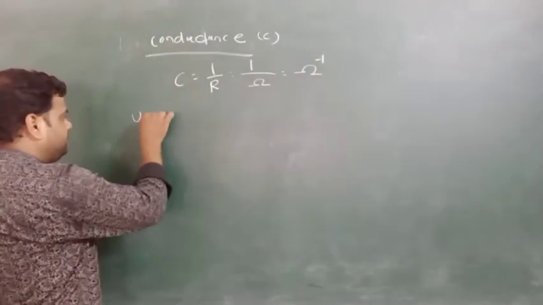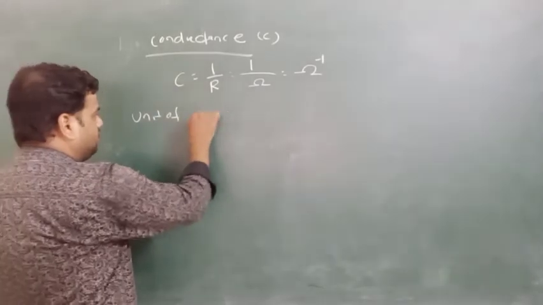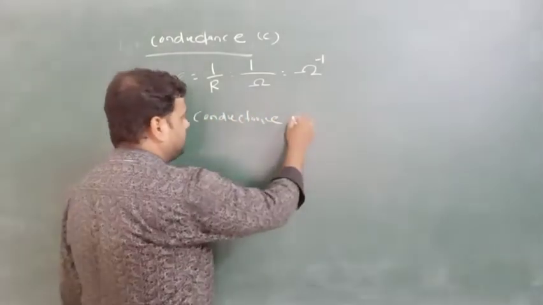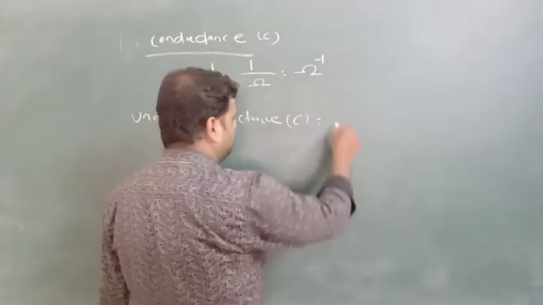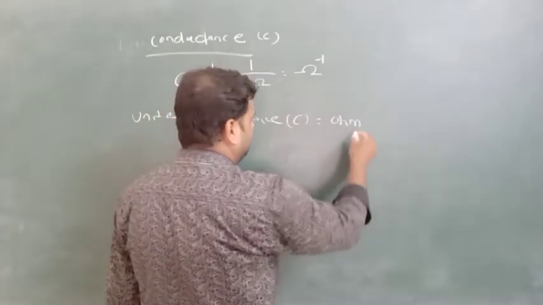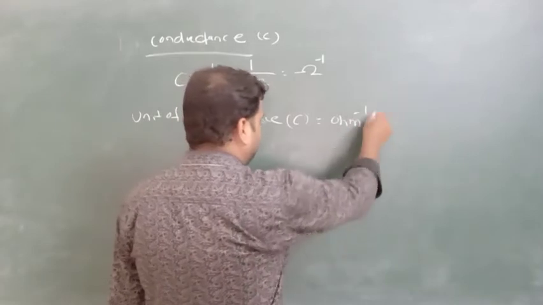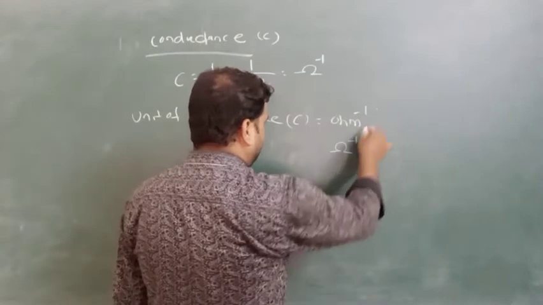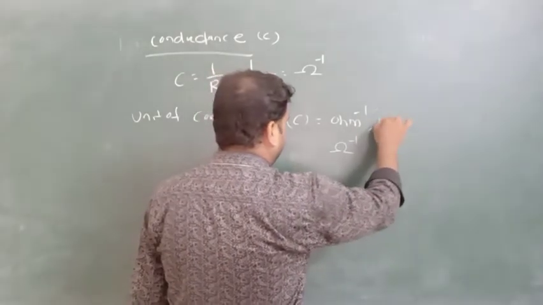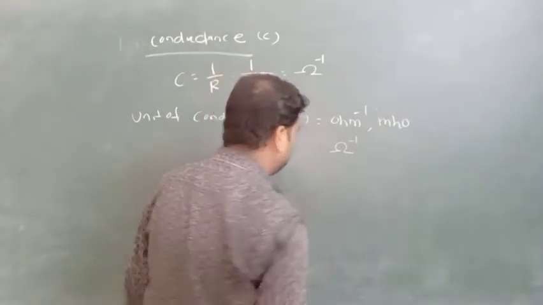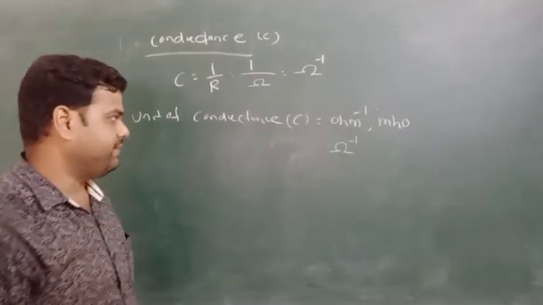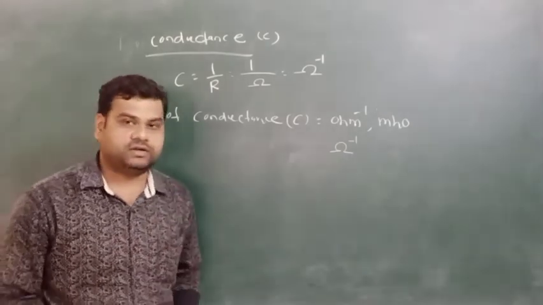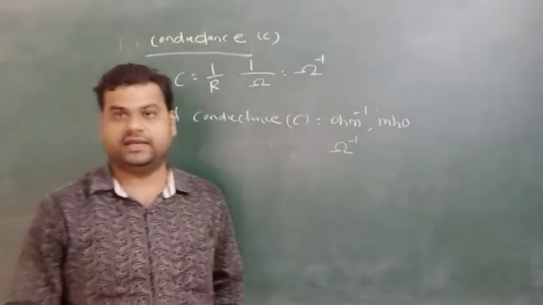Why is it ohm inverse? Because conductance is the reciprocal of resistance.